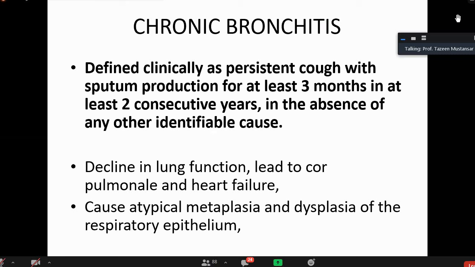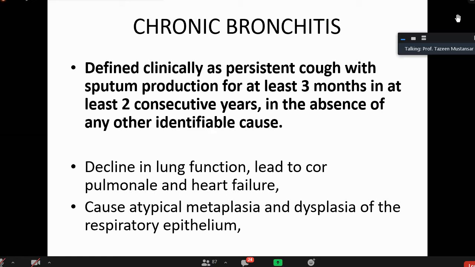Clinically, it is defined as persistent cough with sputum production. There should be productive cough for at least 3 months, continuous, in at least 2 consecutive years. What happens? You say 2 months, 3 consecutive years. It gets reversed. And this will be labeled as chronic bronchitis if any other identifiable cause of these symptoms and signs is not there.